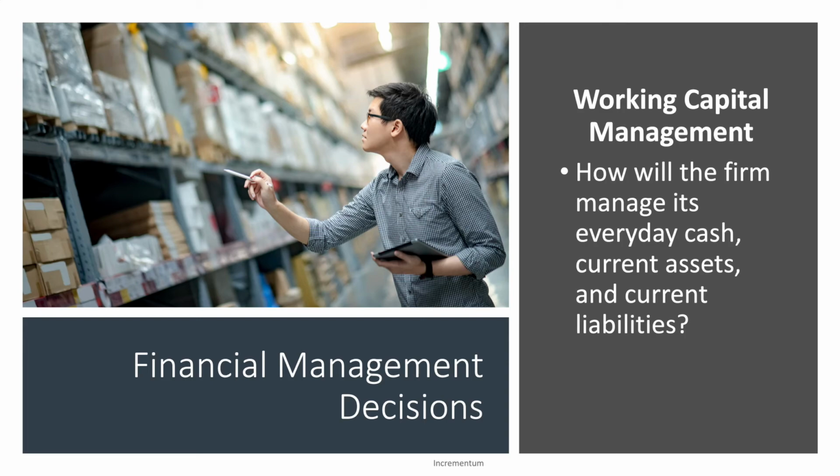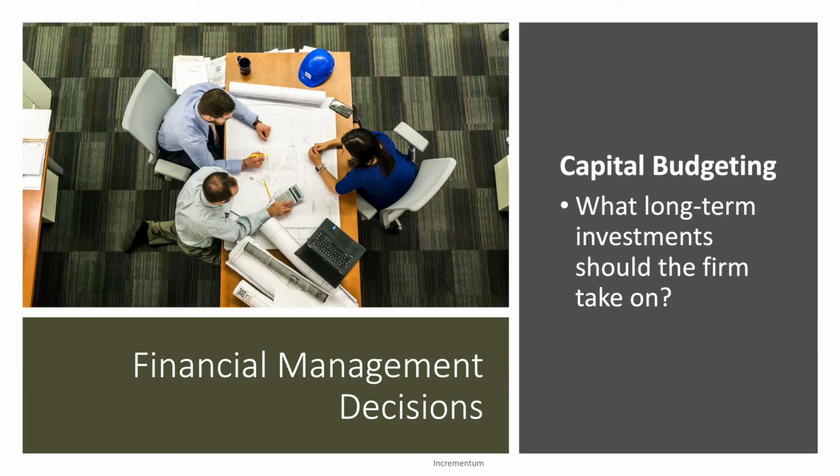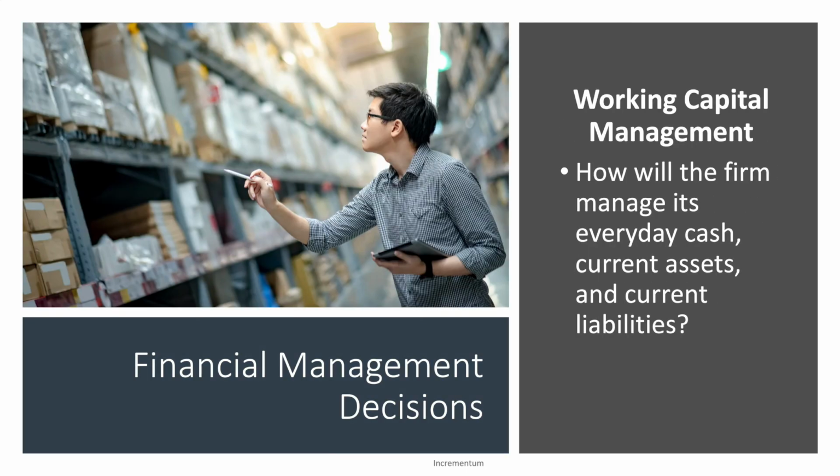Managing our current assets also means managing our inventory. So how much inventory are we going to have on hand? And when are we going to order new inventory? How long is it going to take to ship to us? How long is it going to take us to organize it so that we can use it? And finally, managing our current liabilities. So how are we going to go about negotiating with our suppliers so that we have more time to pay? Because the more time we have to pay, the more cash we have on hand. So this is a very important decision for the firm. So again, the firm's three main decisions are capital budgeting, capital structure, and working capital management.